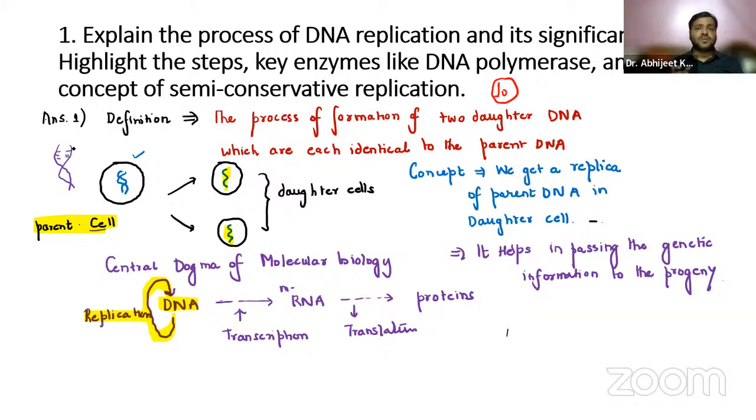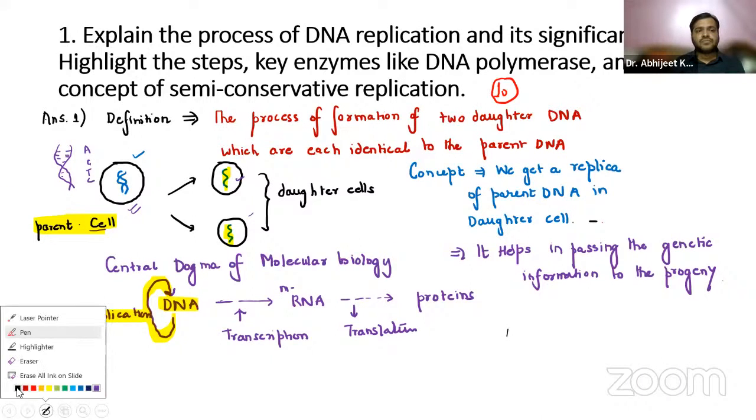So another definition given in the book is that it is basically the process by which the copying of the base sequences, A, G, T, C, present in the parent strand to the daughter strand takes place, right? That is again replication. Now, what are the salient features of DNA replication? Let us discuss the salient features of DNA replication.